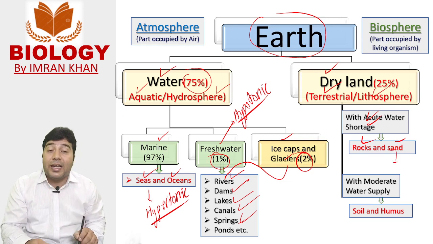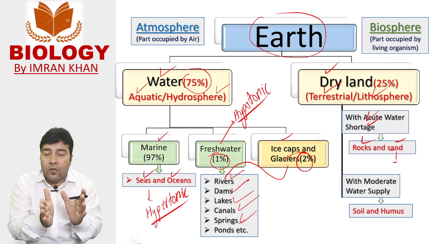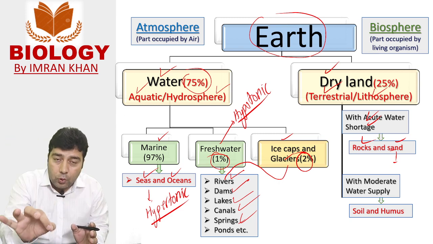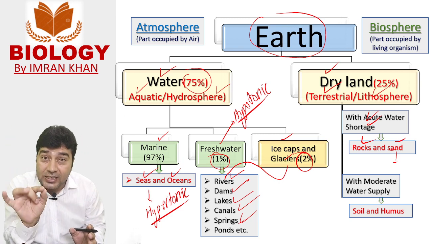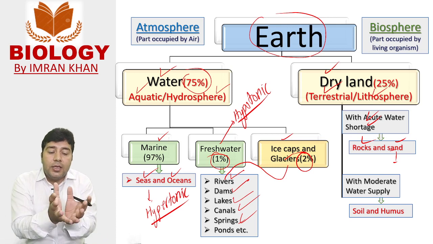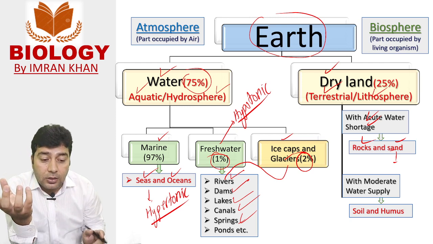It is also called desert ecosystem. So dry land with acute water shortage and less rainfall is referred to as desert.